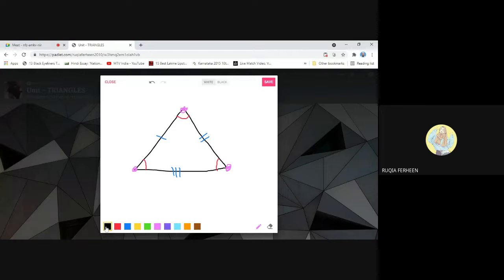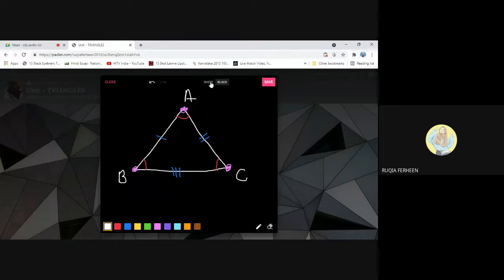We will name these A, B, and C. So to tag this drawing to that post, just select save. If you want a white background, you can choose white. Here there are two options, as you can see, black and white. If you want a black background, you can choose black. But I prefer white, so I'll choose white.